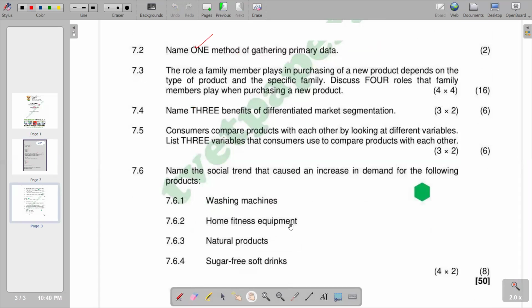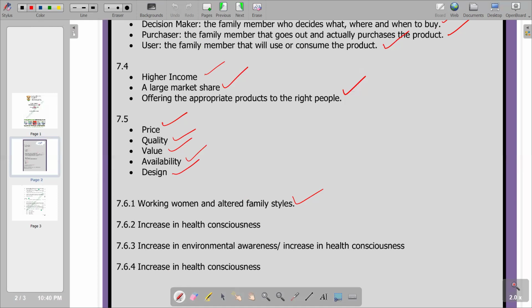Basically, for the second one, we'll see that there is home fitness equipment. Obviously, health consciousness, in terms of the importance of keeping yourself in good fitness and health condition, can also be the cause of an increase in demand for home fitness equipment. So basically, we're saying an increase in health consciousness.